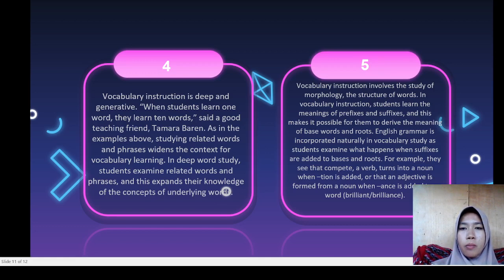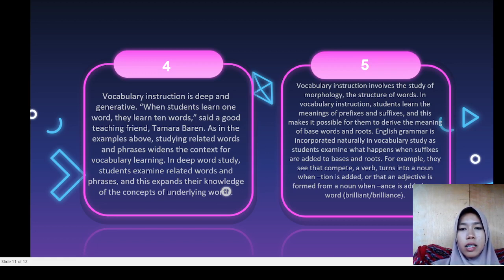Number 5. Vocabulary instruction involves the study of morphology, the structure of words. In vocabulary instruction, students learn the meaning of prefixes and suffixes, and this makes it possible for them to derive the meaning of new words.